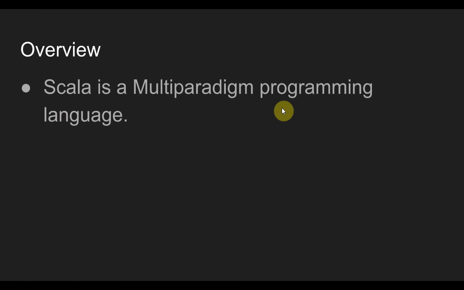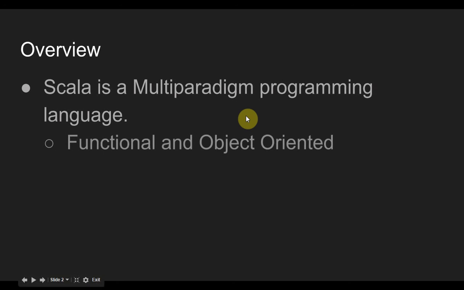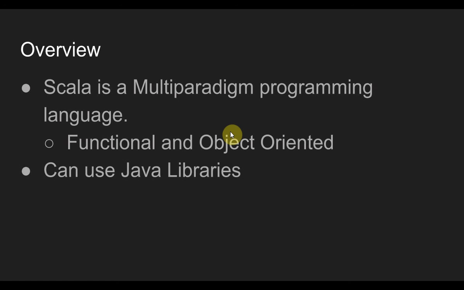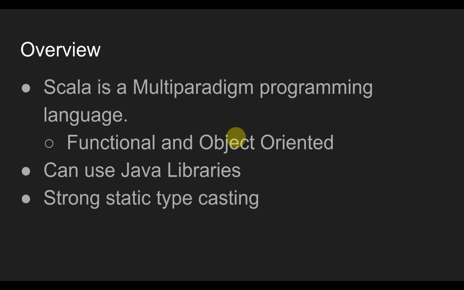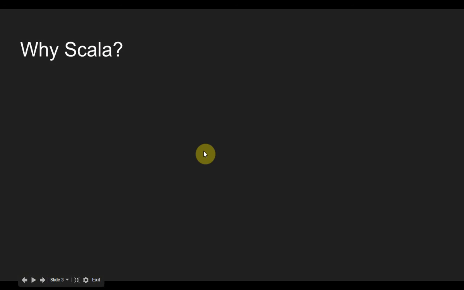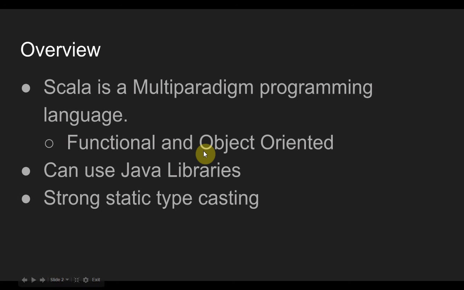So, Scala is a multi-paradigm programming language. This means that it supports both functional and object-oriented design. It can use Java libraries, so it can use scanner, it can use file, it really can use almost anything in Java. There's strong static typecasting. This allows Scala to be very generic. It's kind of along the same lines as C Sharp.